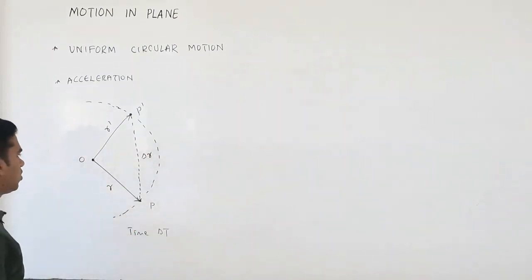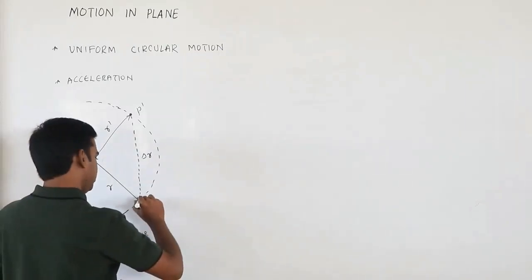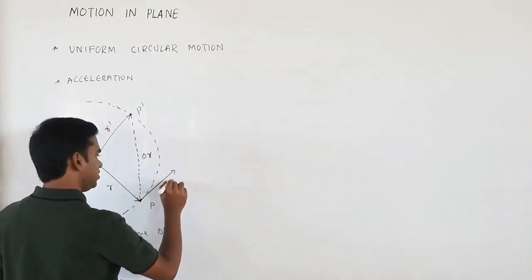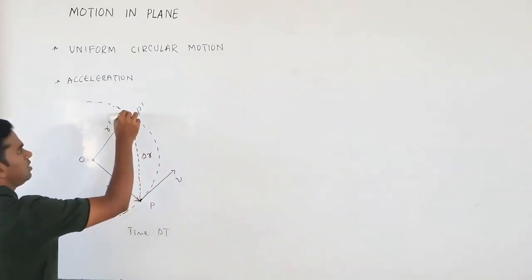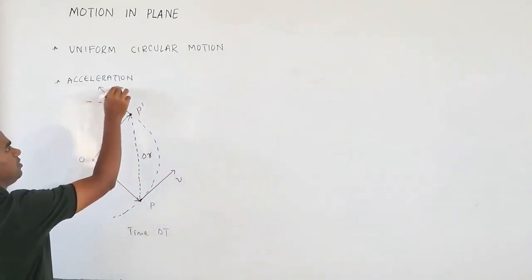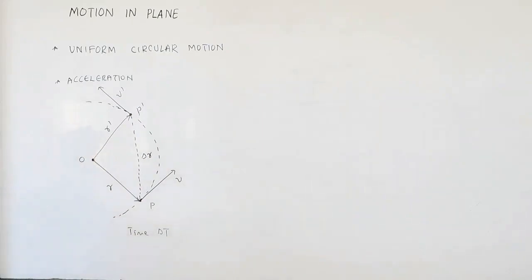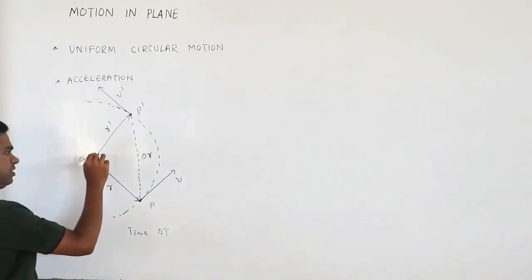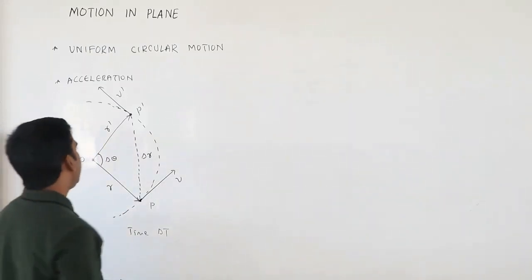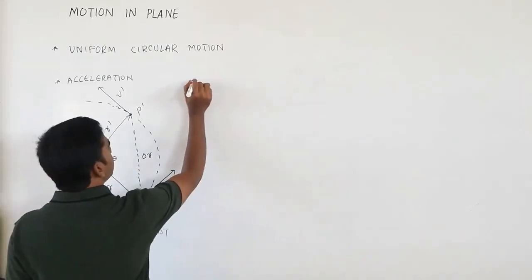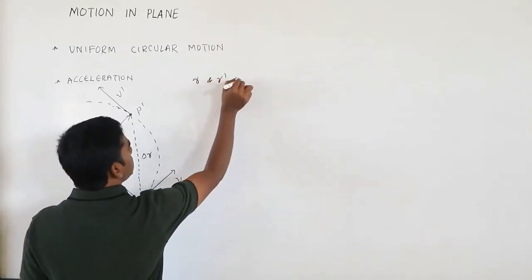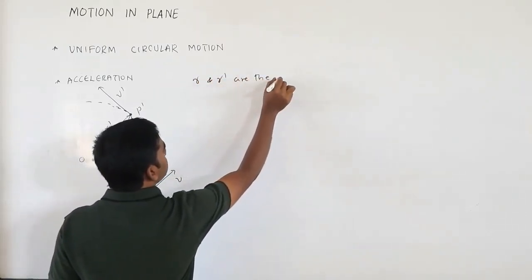What about the velocities? Here it is in this direction, this is v, and here it is in this direction, at P dash. What angle is it making? It is making some angle, say delta theta. If this is the case, let me write that r and r dash are the position vectors.